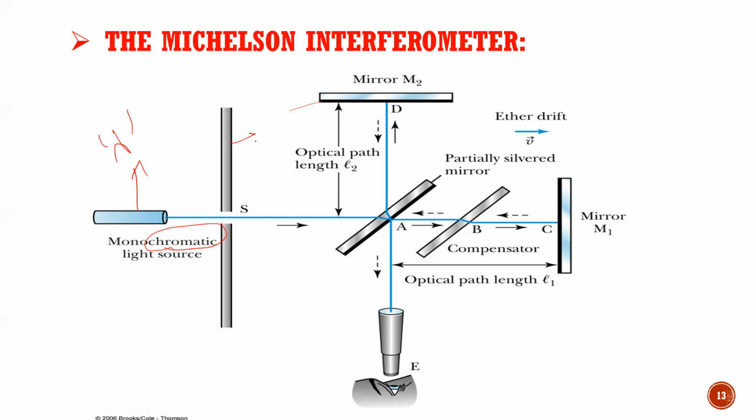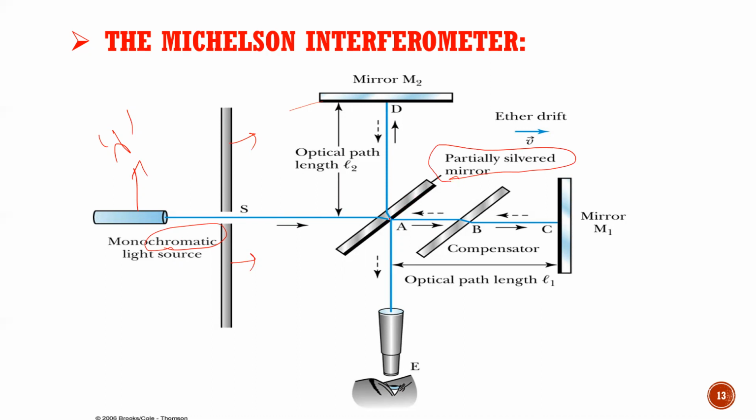Now I have a slit here which allows a narrow beam to pass through, which obstructs the beam from being broad, like it obstructs the extended light, and only allows a narrow beam of light to pass through. Then it is made to fall on a partially silvered mirror, a partially silver coated glass plate.